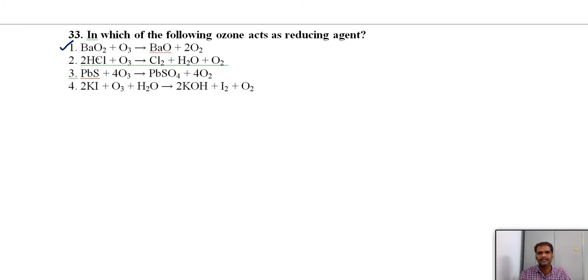In the first equation, barium peroxide is converting into barium oxide. Here also ozone acts as a reducing agent. In the remaining cases, it oxidizes Cl minus to Cl2, lead sulfide to lead sulfate, and potassium iodide to iodine. These are oxidation reactions. Only in the first case does ozone act as a reducing agent. You should remember this. The silver one and this one, two reactions come under reducing agent.